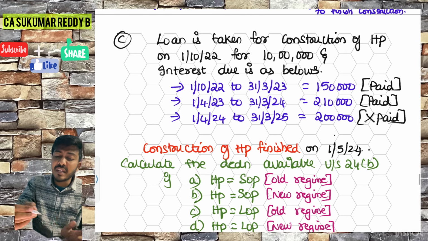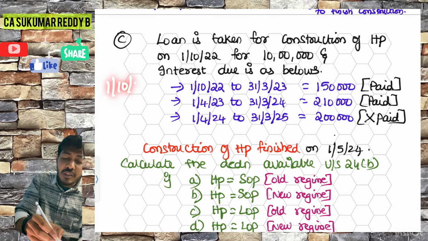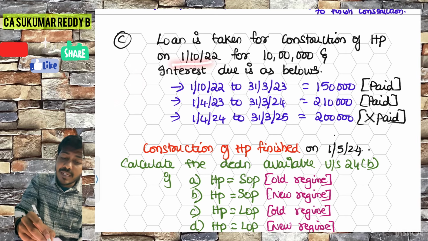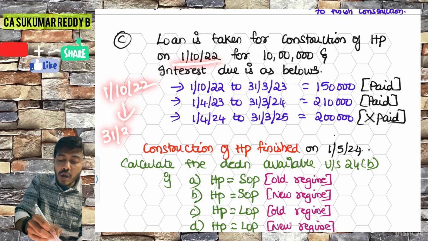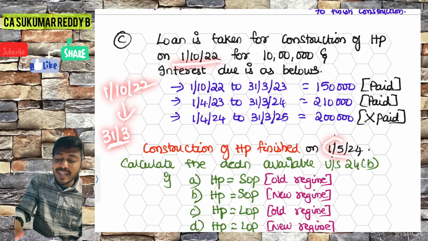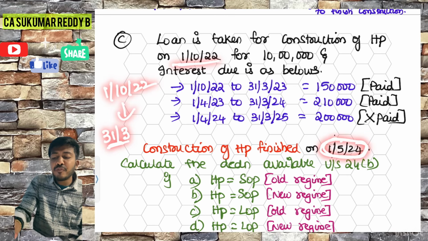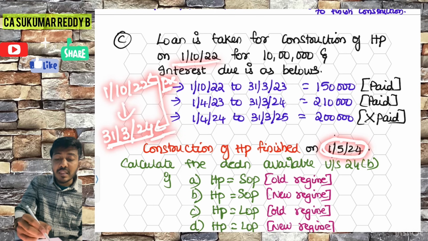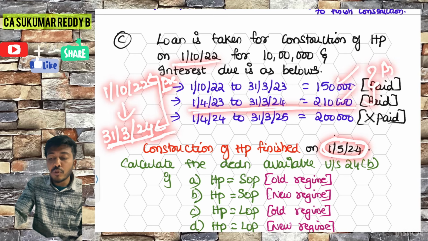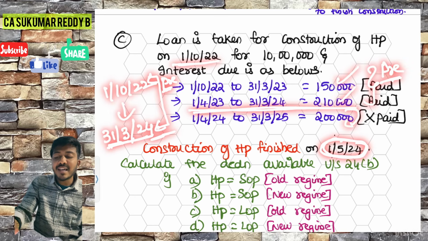What is the pre-construction period here? Pre-construction starts from the loan taken date, which means the loan is taken on 1/10/2022, and it will always end on 31st March preceding the completion. What comes before this? 31st March 2024. From 2022 to 2024, everything will be called pre, which means up to 31st March 2024, the 1,50,000 plus 2,10,000 will both be called pre, and whatever succeeds this alone will be called post.